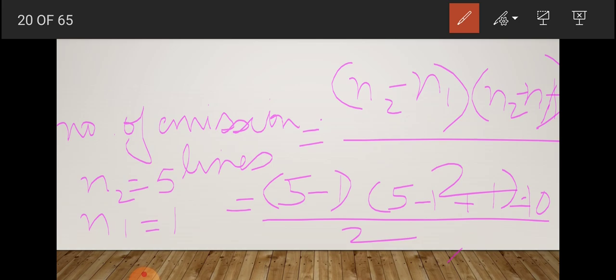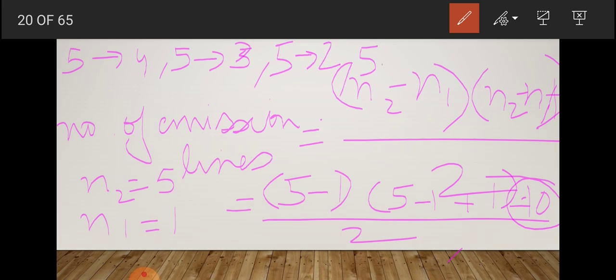So a simple formula: (N2 minus N1)(N2 minus N1 plus 1) by 2. And suppose you want to see how the 10 lines are coming. From 5, directly it can come to 4. From 5 it can come to 3. From 5 it can come to 2. From 5 it can come to 1.